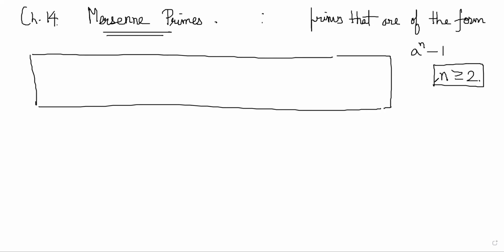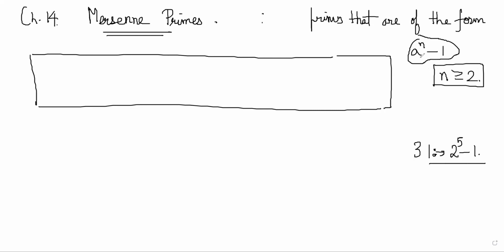An example of a prime number like this would be 31, because 31 is 2 power 5 minus 1. Think about when this can be a prime number.